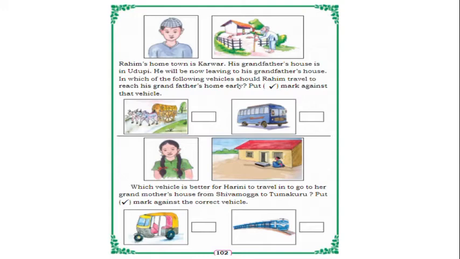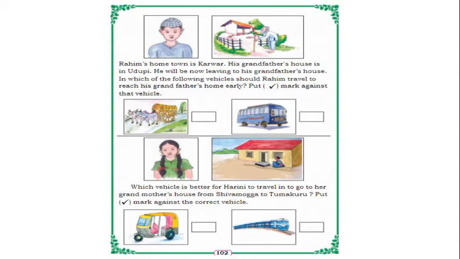So these are the vehicles which move slow and which move fast, like cycle, fast. So like this we have divided the vehicles which move fast and slow. So you can observe outside, children. When you will go outside, you can observe.